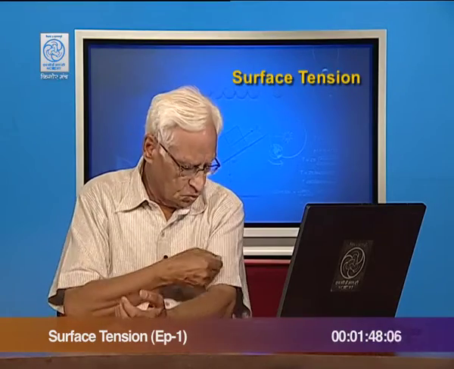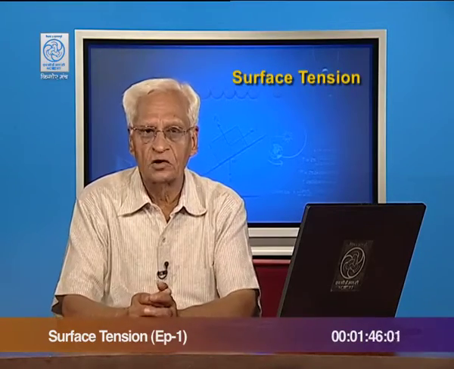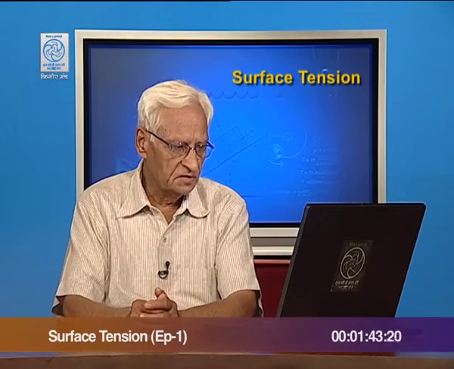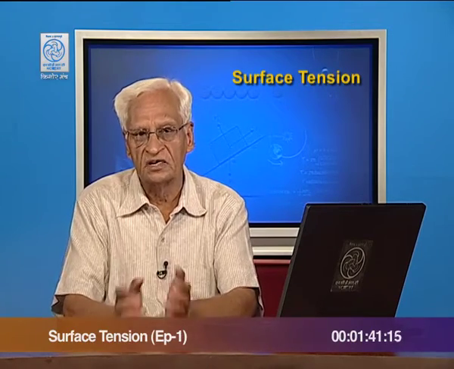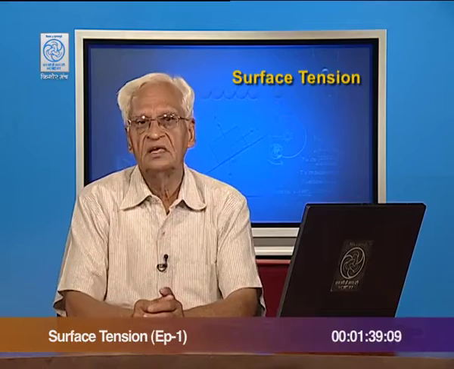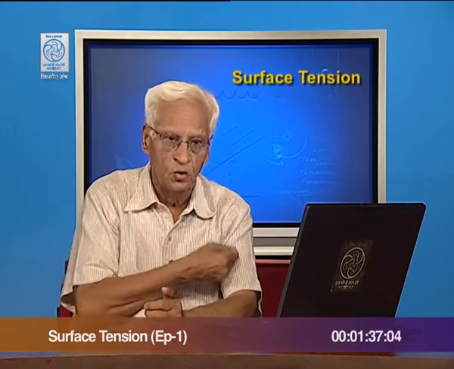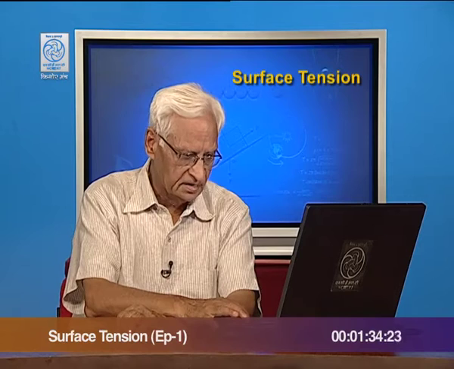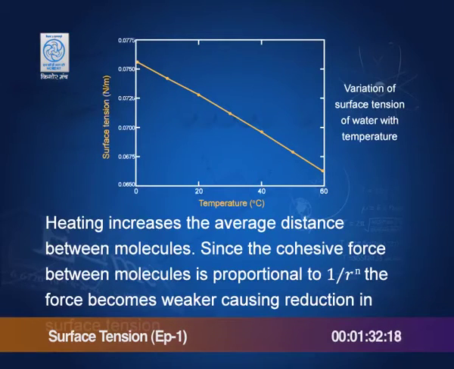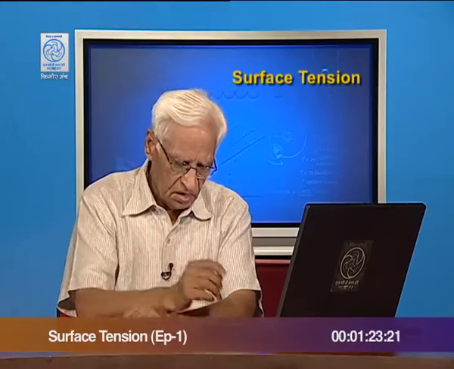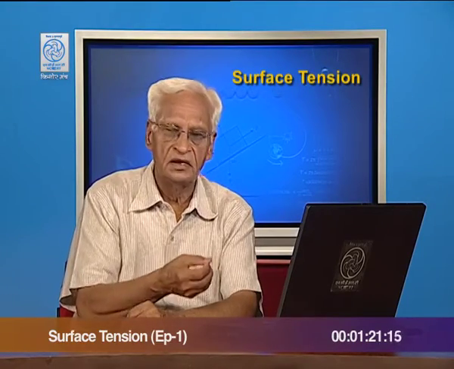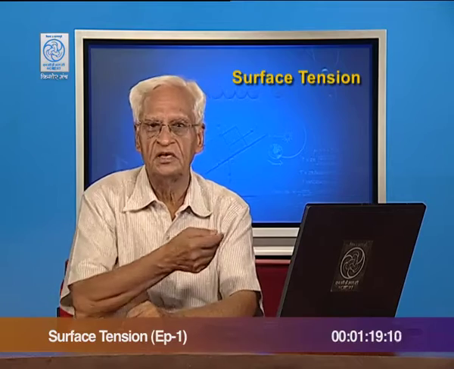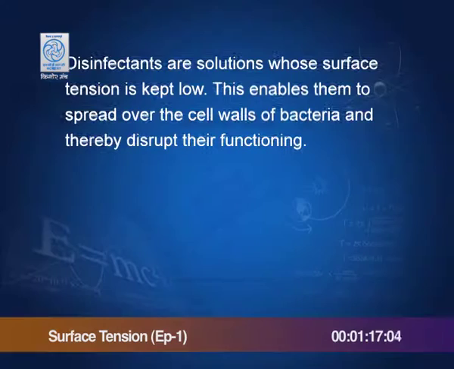You see, these clothes have soiled areas and water cannot enter because of high surface tension. If you add soap or detergents, then they bring down the surface tension of water, and the water can go into these soiled areas and clean. Earlier times we used to heat water before washing clothes. What does it do? If you heat water, the surface tension comes down, and therefore, it again helps in water going into the soiled areas and cleaning them.